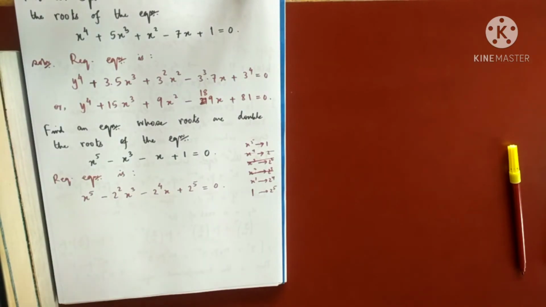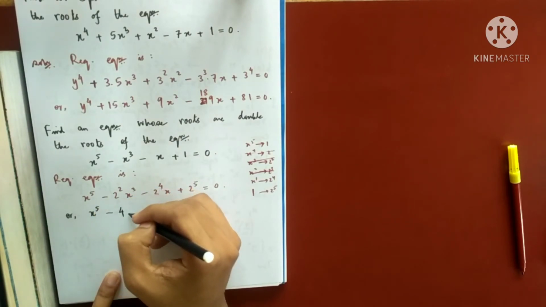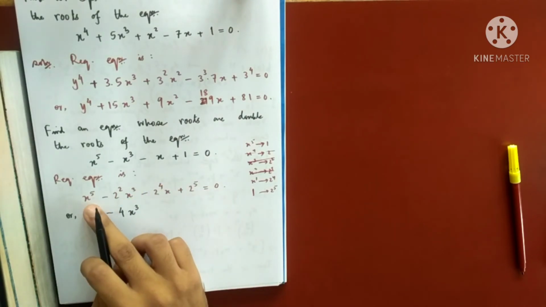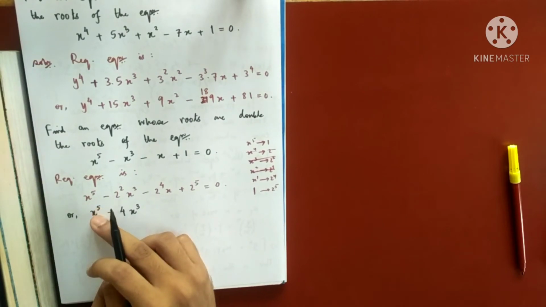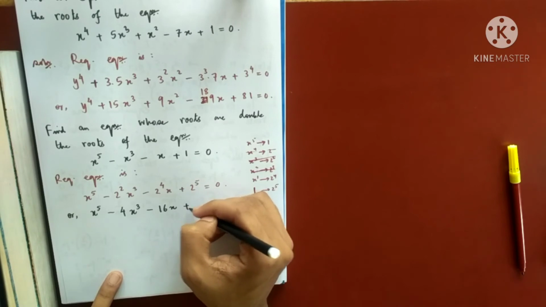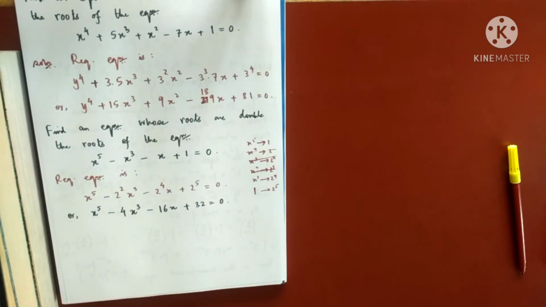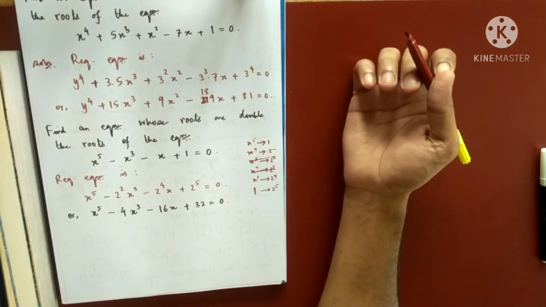So now you see, it is x to the power 5 minus 4x cube. You can also write y or in terms of x also. Okay, variable doesn't matter here. 16x plus 32 equals to 0. So this is my required equation whose roots will be double of this equation.